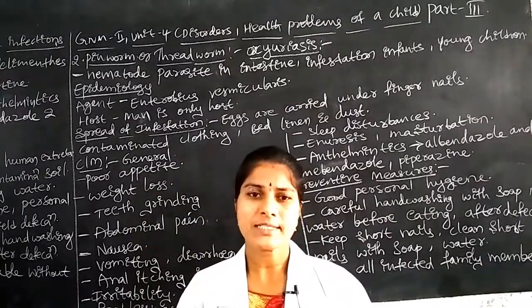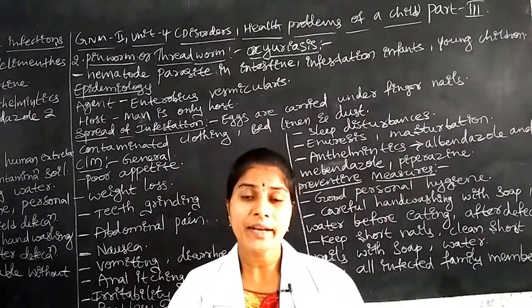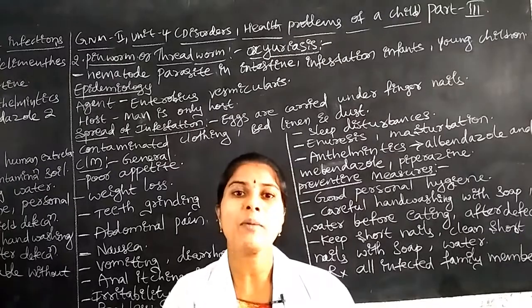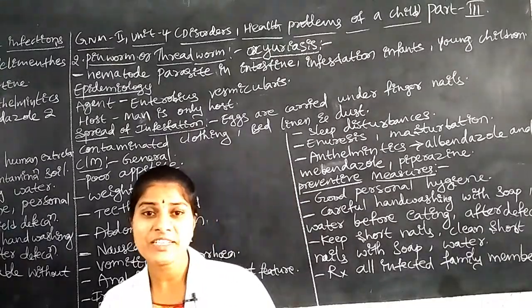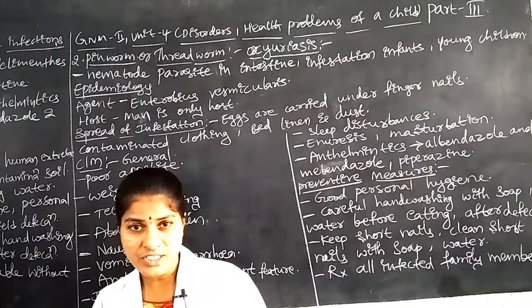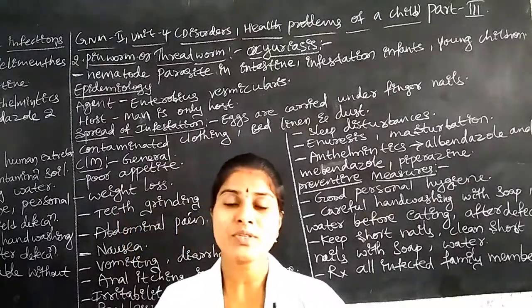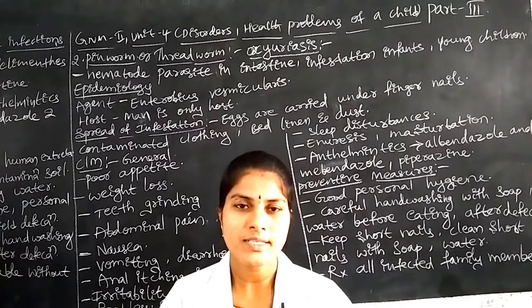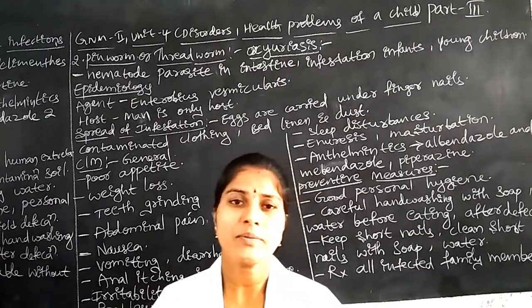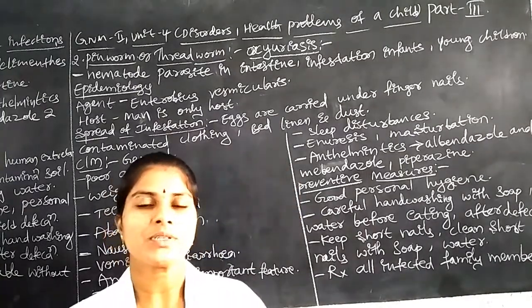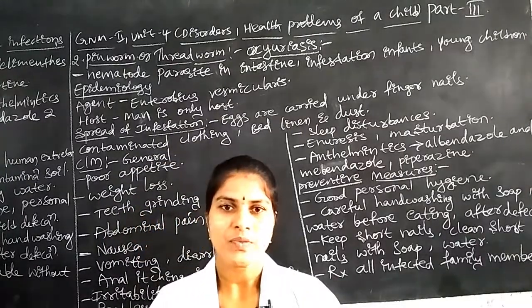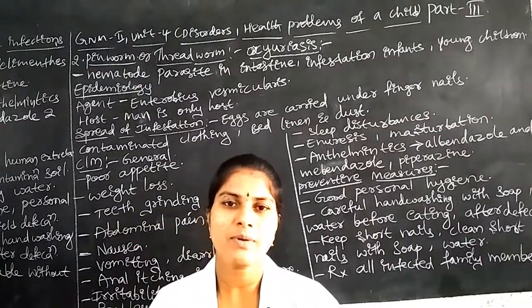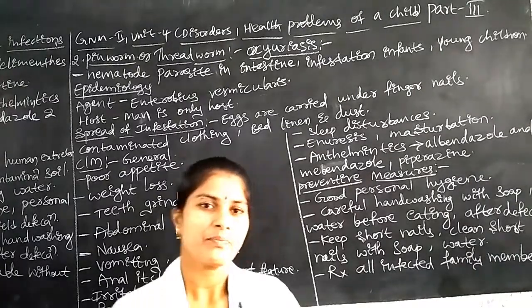From the stomach the food reverses and forcefully comes out through the mouth. Why? Because there is insufficient digestion, or digestive fluids and enzymes are not released in the digestive system, due to some abnormality or infection by pinworms or threadworms. Due to these reasons the child will suffer with vomiting.